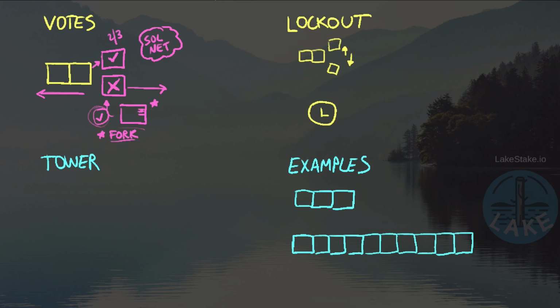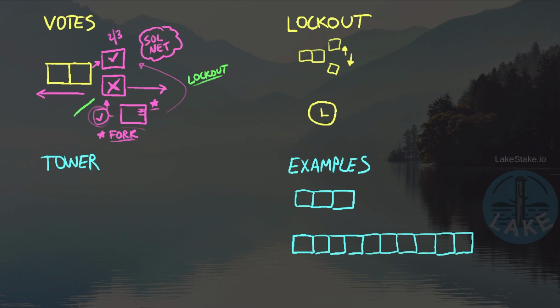This validator is going to be delinquent on the network because it's not voting on the correct blockchain up here. We need to get this validator to move from one fork to the other. And so it's going to recognize that, and it's going to want to switch over to the correct blockchain, the correct fork, and continue to vote along with the rest of the network. But there's a little bit of a problem with this scenario. The Solana network doesn't allow a validator to just switch forks anytime they want. And so this is going to trigger a lockout mechanism because the validator is going to have to wait in order to switch over to a new fork.